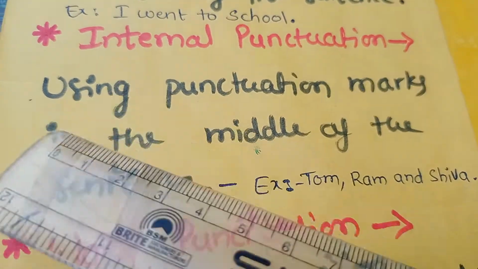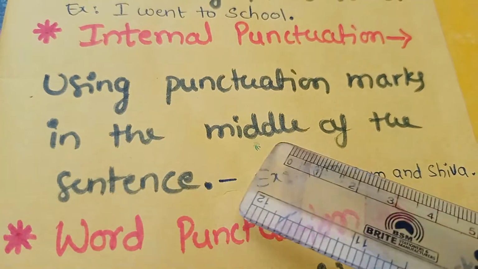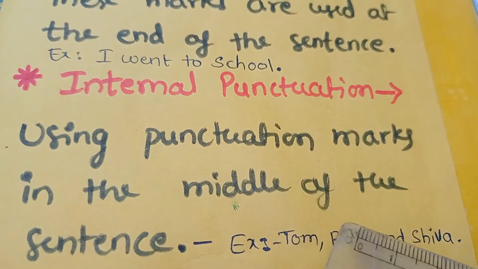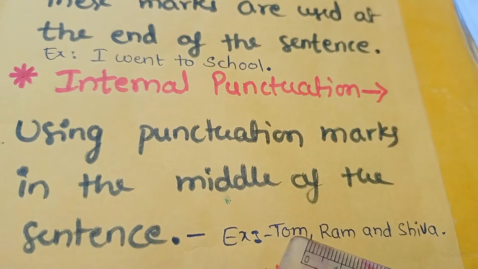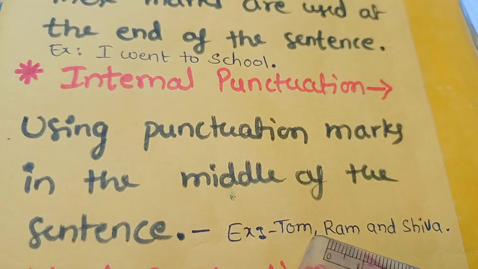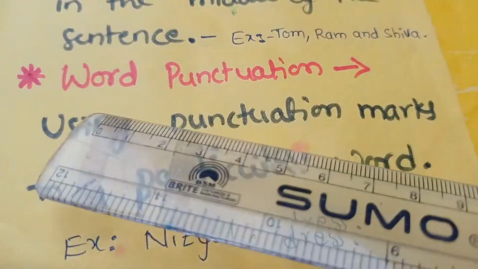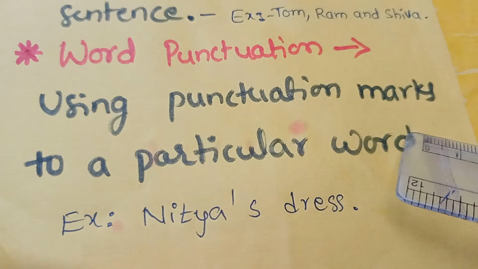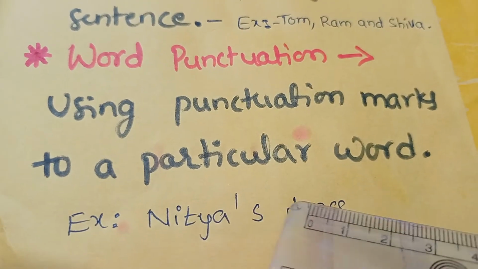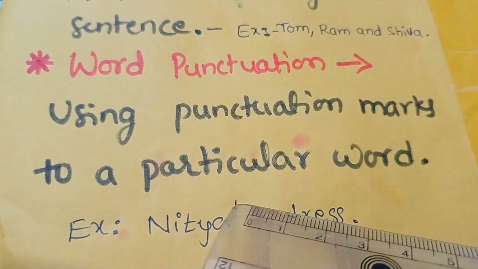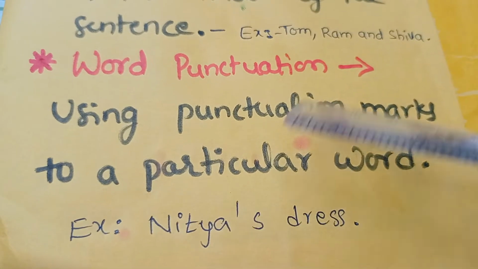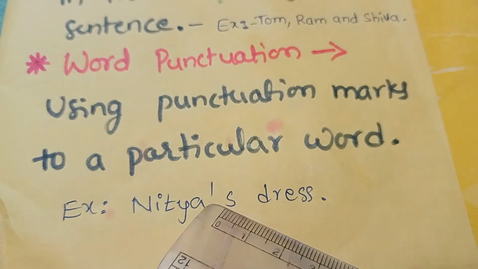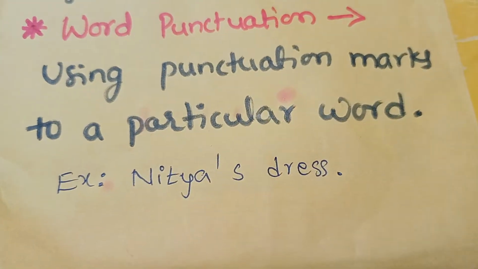Internal punctuation means using punctuation marks in the middle of the sentence. For example, Tom, Ram and Shiva. So here a comma is used in the middle of the sentence. Next one, word punctuation, using punctuation marks for a particular word. For example, Nitya's dress. So here this is a possession signal. This is an apostrophe used for possession.